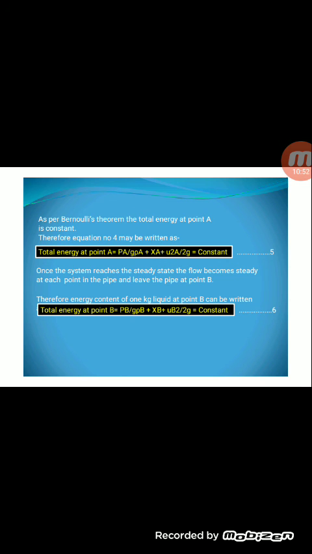Once the system reaches the steady state, the flow becomes steady at each point in the pipe and leaves the pipe at point B. Therefore, the energy constant of 1 kg liquid at point B can be written as: the total energy at point B is equal to PB divided by G rho B plus XB plus UB square divided by 2G, equal to constant. This is equation number 6.